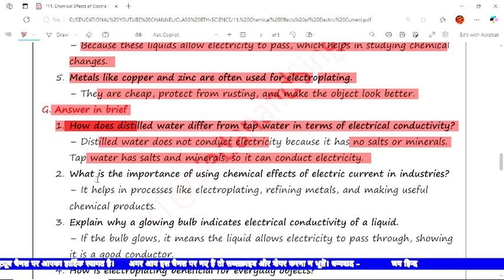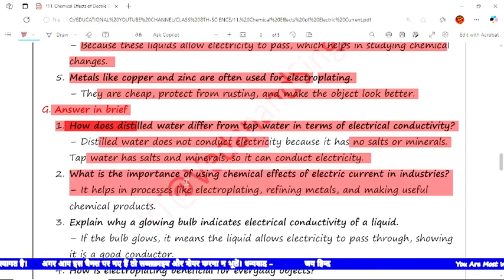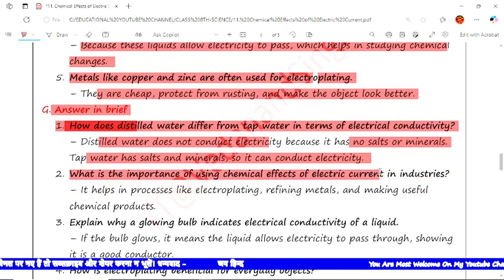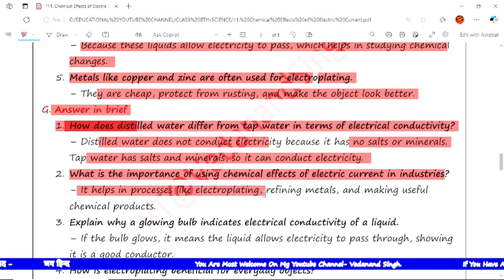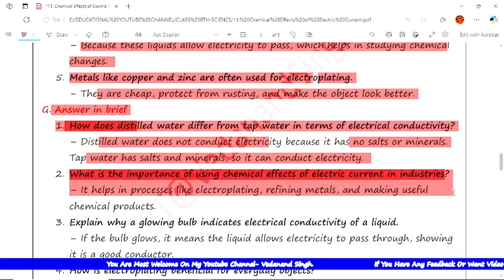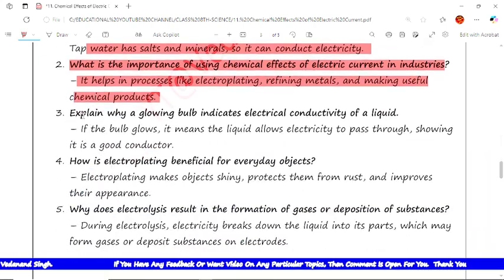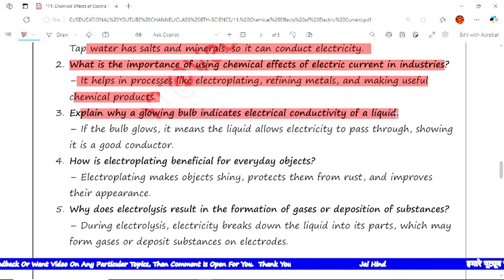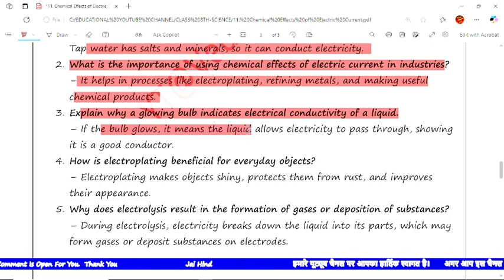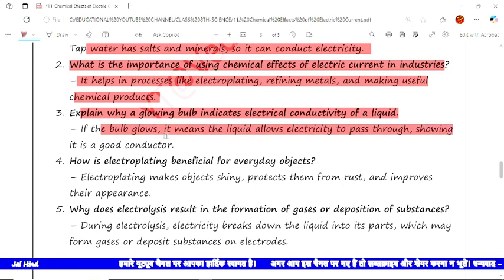The next question is, what is the importance of using chemical effects of electric current in industries? The answer is, it helps in processes like electroplating, refining metals and making useful chemical products. The third question is, explain why a glowing bulb indicates electrical conductivity of a liquid. The answer is, if the bulb glows, it means that the liquid allows electricity to pass through, showing it is a good